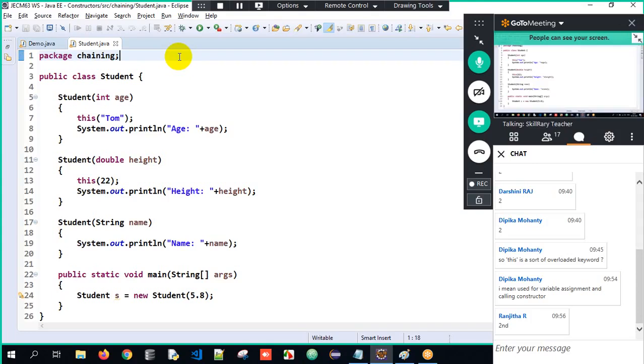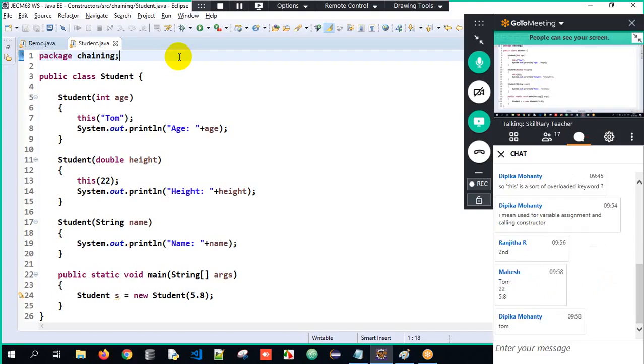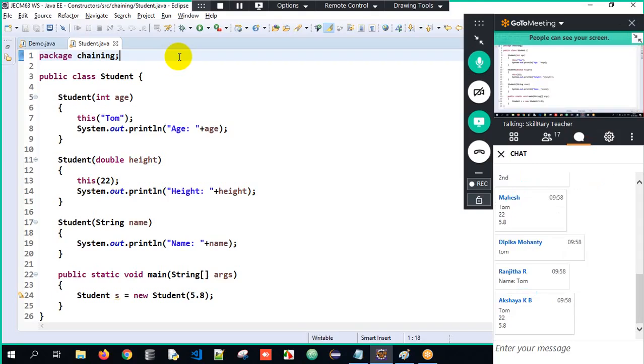Oh, it's easy. It's easy. You should apply common sense. Okay. I got a few outputs. So let us try to understand the sequence. First, will it print name, height, or age? I'm just asking for those requirements. Okay? Very good.